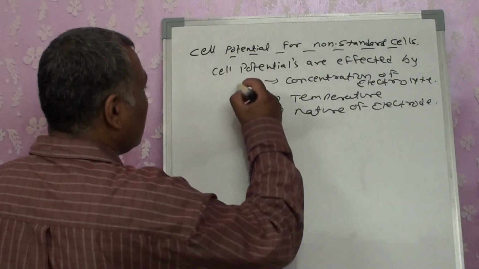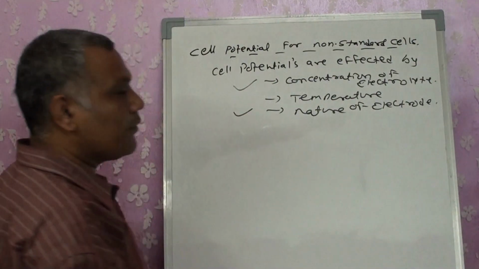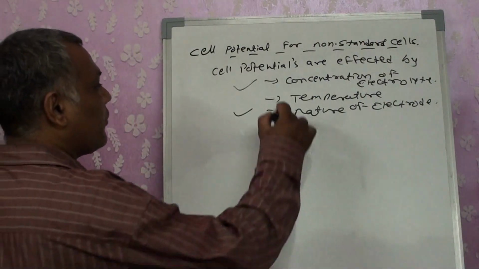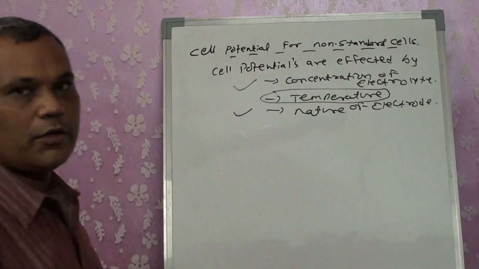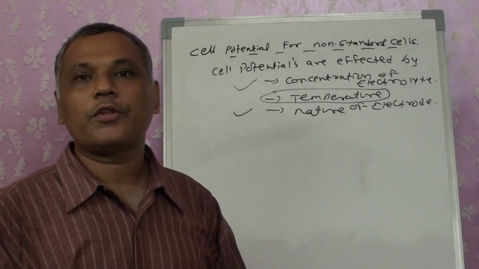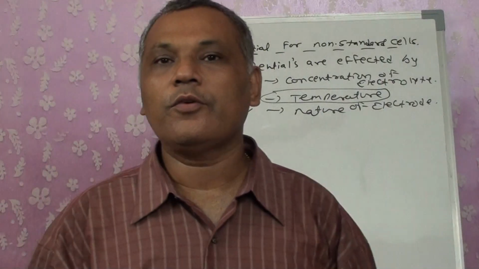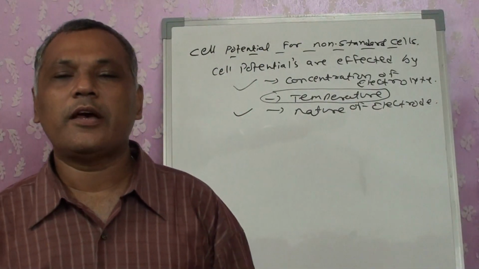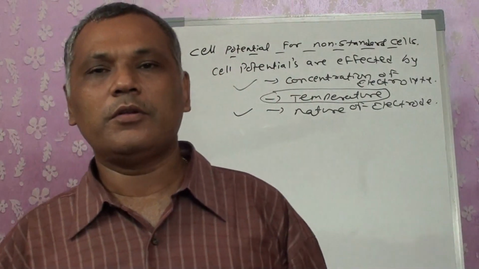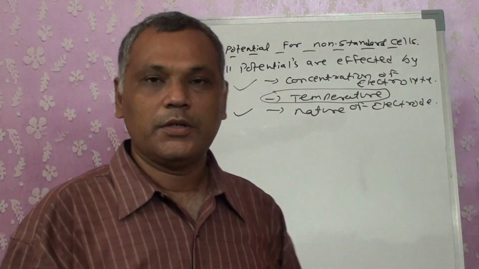Out of these, 2 of them are in our syllabus. For the temperature, we don't go into much detail of its effect, because in our syllabus we already have 25 degrees Celsius as the standard temperature, and all the numericals and studies we do for this chapter are at 25 degrees Celsius, right?